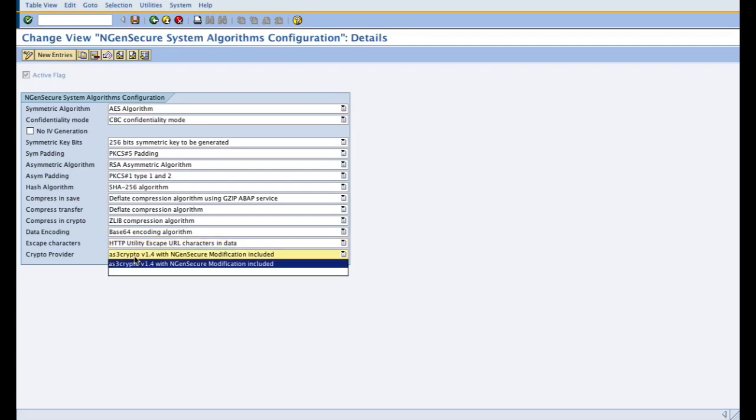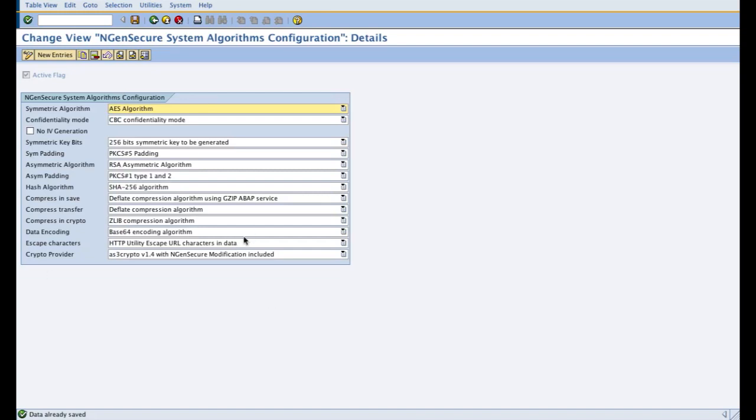Next, for audit trail purposes, you need to select the cryptographic provider or the service provider, or the library in simple terms, used for the cryptographic process of encryption and decryption. So AS3 crypto version 1.4 with our modification included is the library being used for the product encryption and decryption process. Once you do that, you need to save the data.